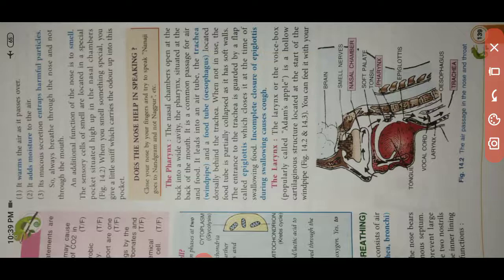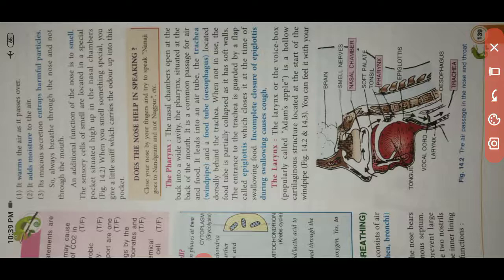The food tube is located dorsally behind the trachea. When not in use, the food tube is partially collapsed, as it has soft walls. The entrance to the trachea is guarded by a flap called the epiglottis, which closes at the time of swallowing food. Incomplete closure of the epiglottis during swallowing causes coughing, or if food particles go inside the windpipe, the condition happens. Everyone faces this condition. That's why while eating, no talking. After that, the larynx.